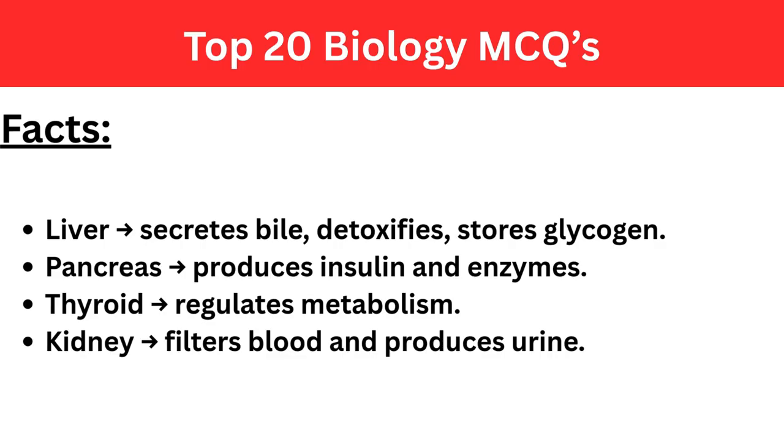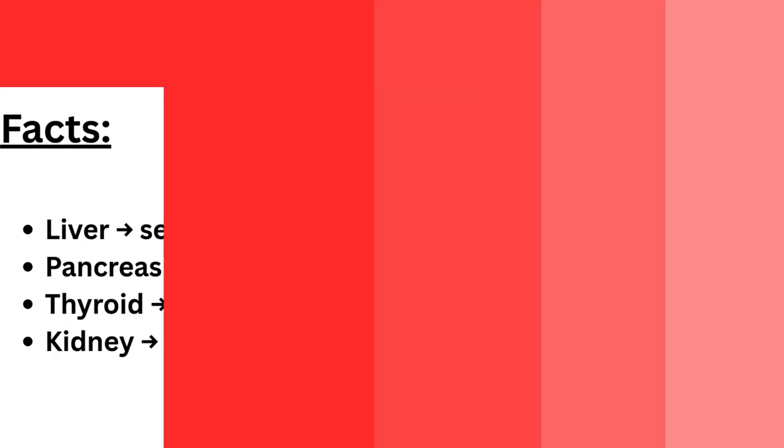The pancreas is responsible for producing insulin and digestive enzymes. The thyroid gland is responsible for controlling metabolism. The kidneys are responsible for filtering blood and producing urine.